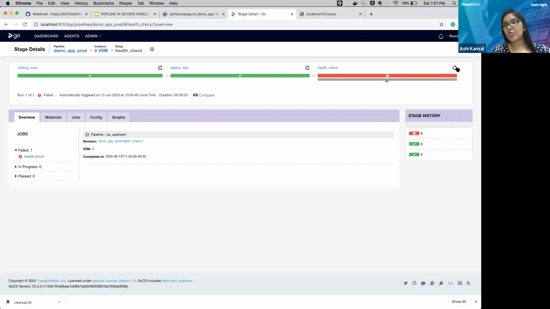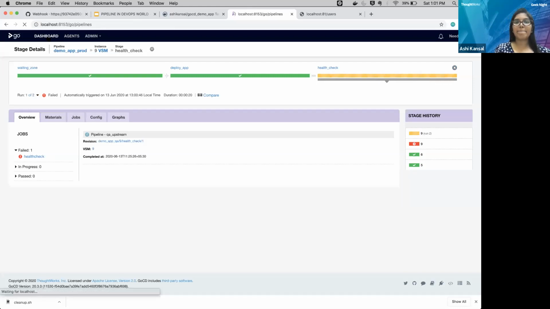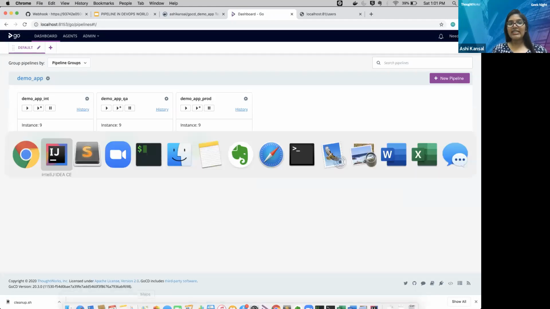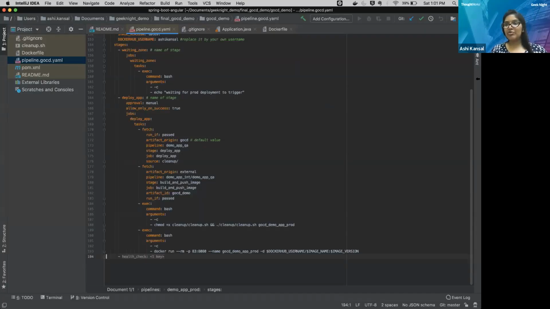I think it should be coming up, and yeah. Now let's see what happens if I make some changes. I think we are already running out of time, so let's give just a couple of minutes so that we can show how we can trigger, do some change, and visualize how the changes are happening.